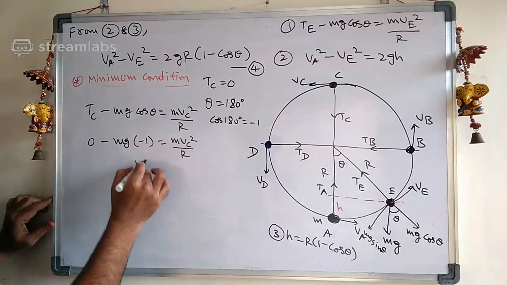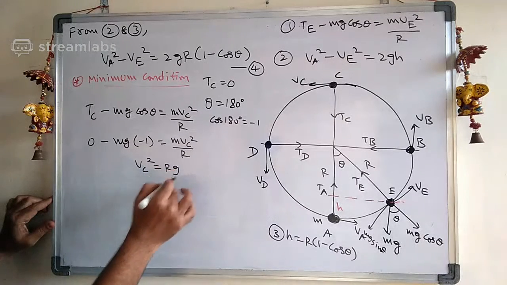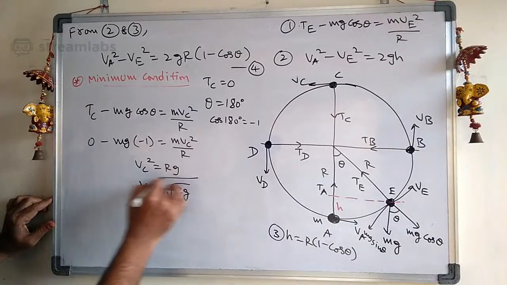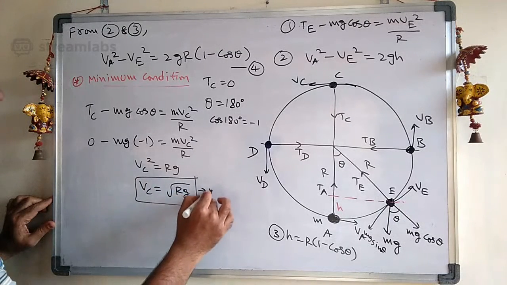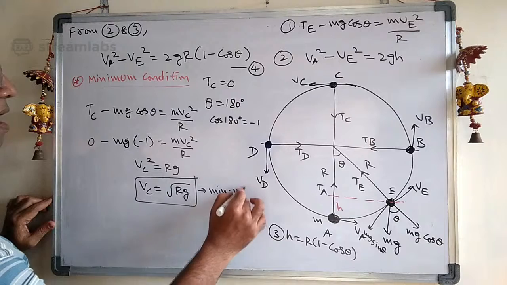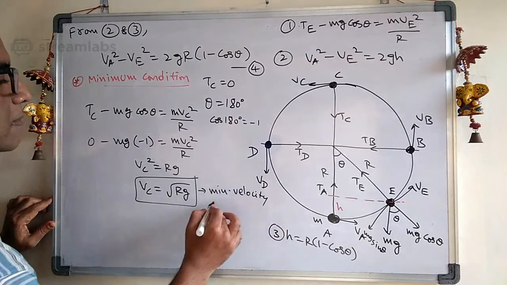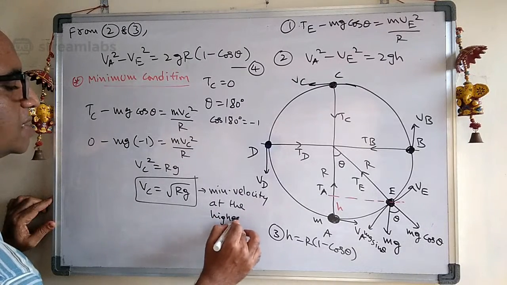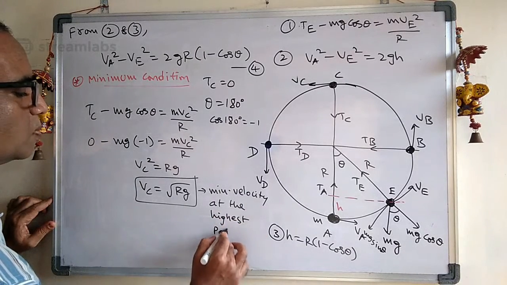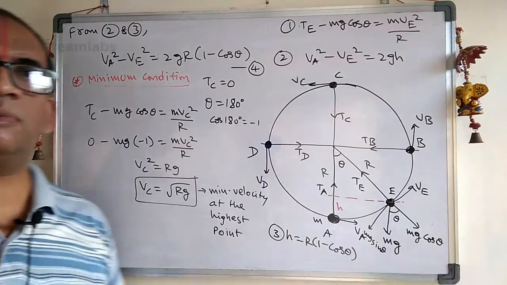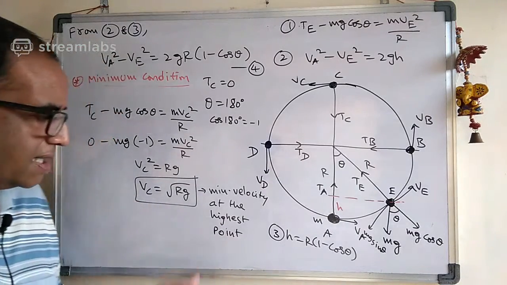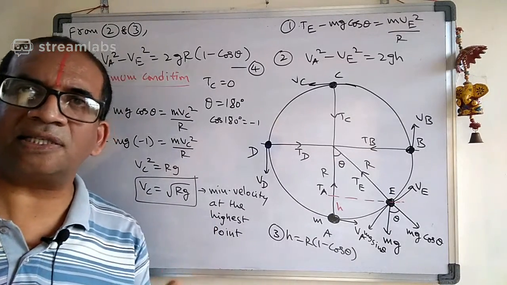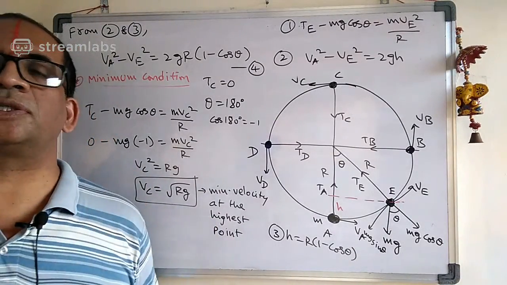Therefore Vc square is equal to Rg, so the Vc value is root over Rg. Remember, this is the minimum velocity at the highest point. What is the minimum velocity required at the highest point? It is root over Rg.